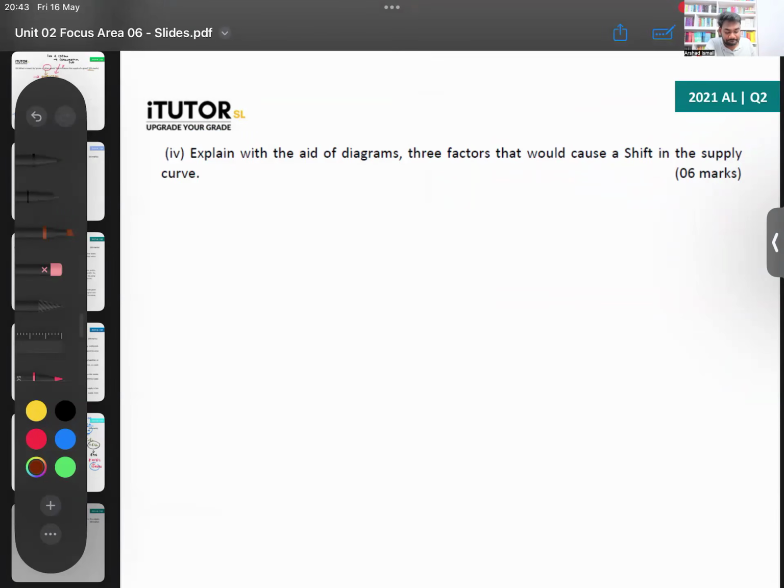2021, question 2. Explain with the aid of diagrams 3 factors that would cause a shift in the supply curve. Easy, man. Same thing. Now they're asking you to draw a diagram also and show. So go one by one. Okay. So let's say, for example, one factor will be cost of production. So then you explain and show, Lamai. So you can say, okay, one, cost of production, write a small paragraph. If the cost of production of a good increases, then what happens? Supply will decrease. Similarly, if cost of production decreases, supply will increase. Give a small paragraph.